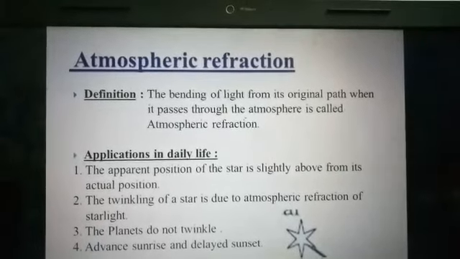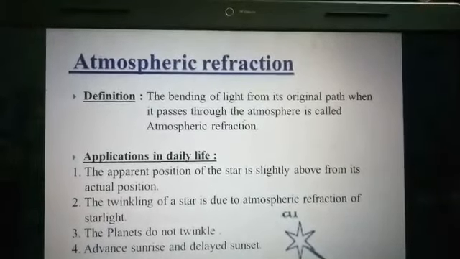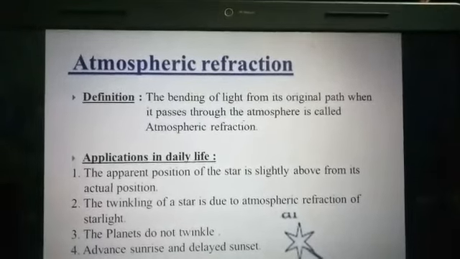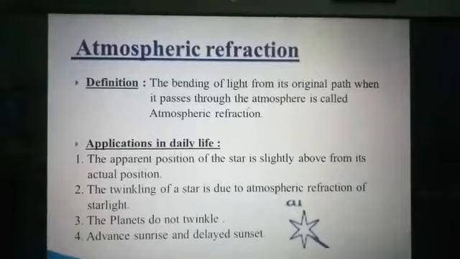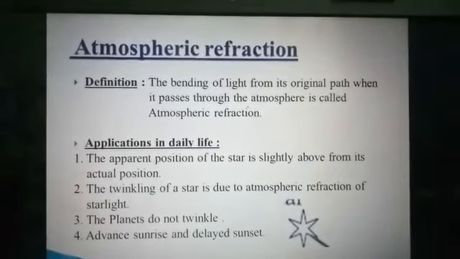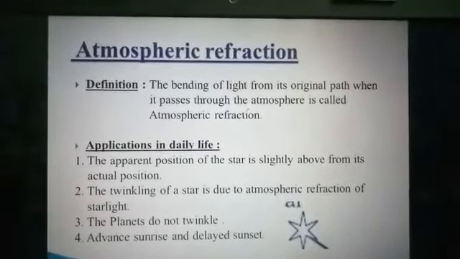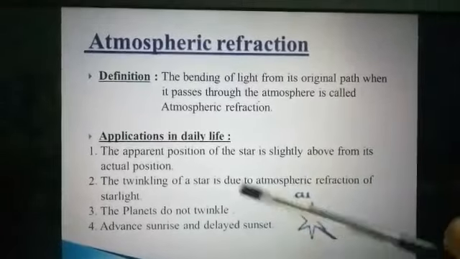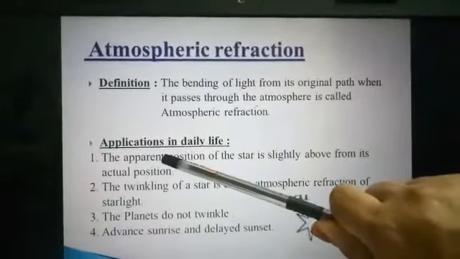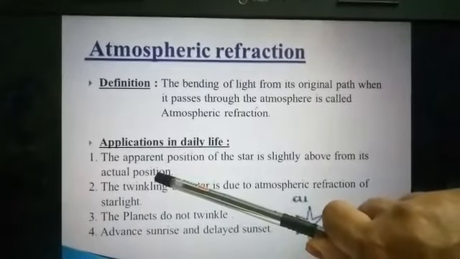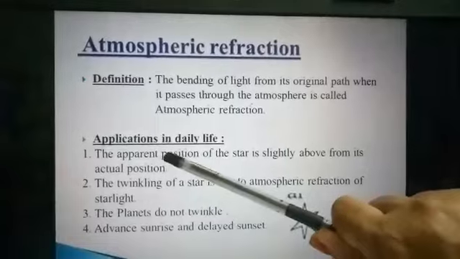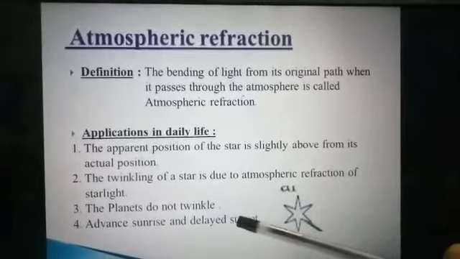You can say in other words that when the refraction occurs in the atmosphere, then it is known as atmospheric refraction. Then about applications in daily life, where do you see refraction? So here some of the points are mentioned in your book. Number first is the apparent position and the actual position of a star. Both are different. Actually, apparent position is just above the actual position.